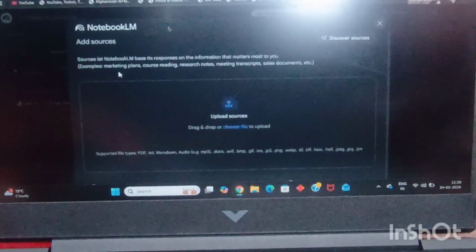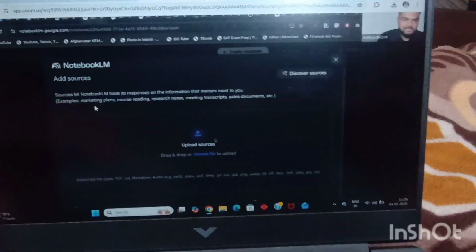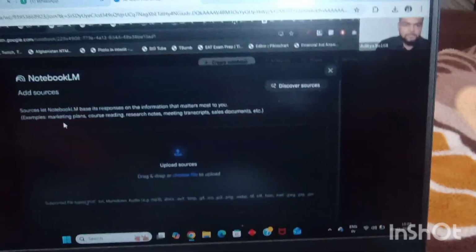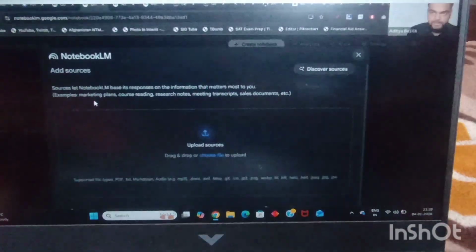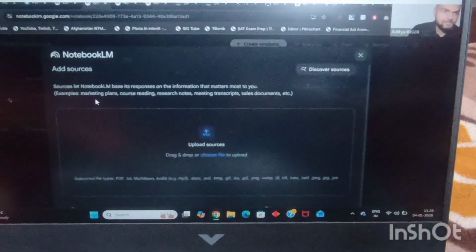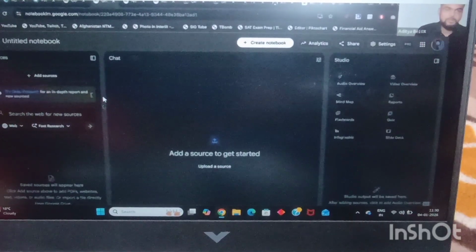So how can I do it? I can go to the Reliance website and download the annual reports of Reliance. I can simply go to screener.com, or to the Reliance website, download the reports, and simply upload them over here. As you can see, it can accept PDF files, TXT files, markdowns, MP3 files, doc files, all sorts of files. You can upload them over here, and these files are going to be added right over here.